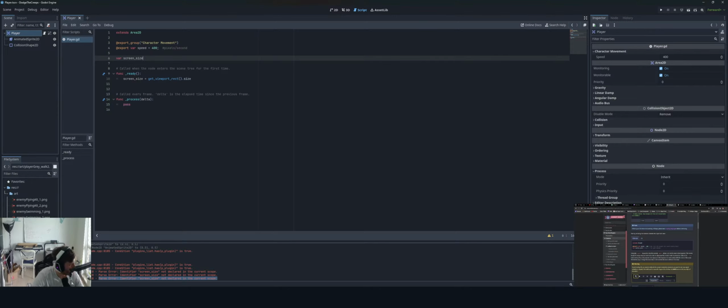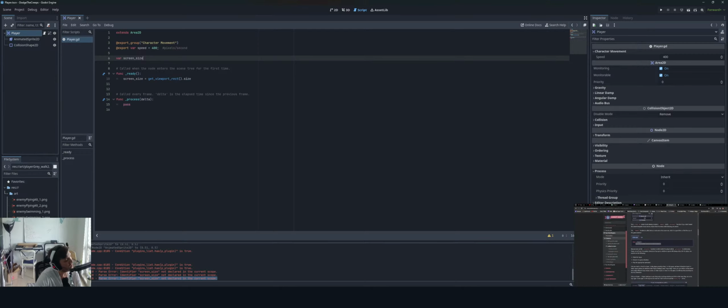So using the export keyword on the first variable, speed, allows us to do that thing. It comes in handy. So we already did that. We learned how to make categories, which is nice. If you're using C#, you need to rebuild the project assemblies whenever you want to see new export variables or signals. This build can be manually triggered. I'm not going to use C#, I'm just going to stick with GDScript. So we're there.